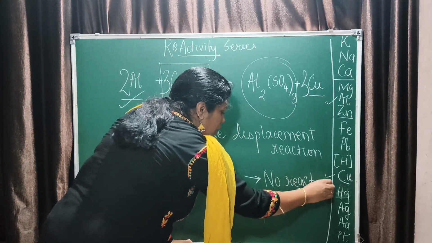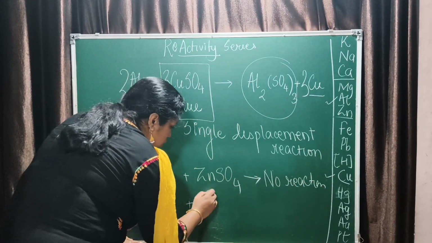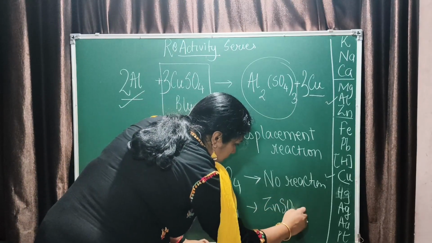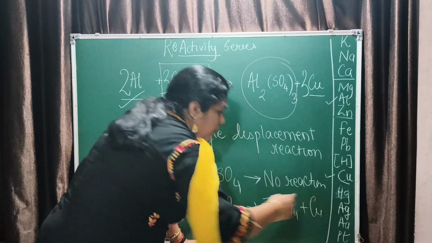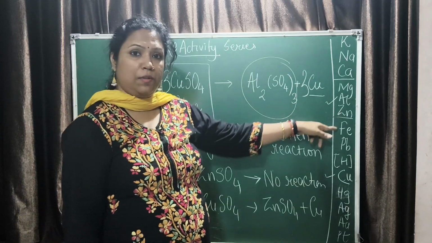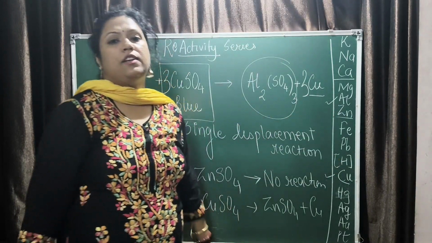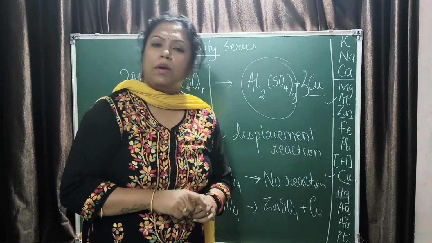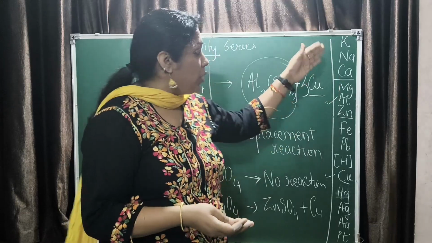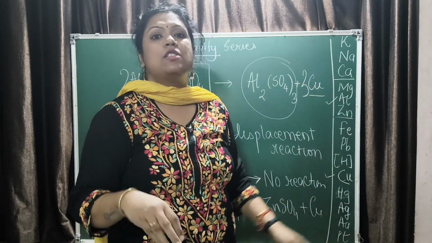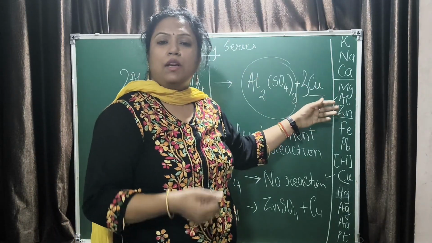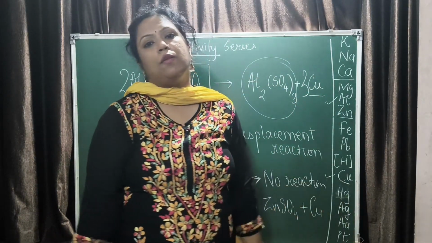But when you do it the opposite way, when you add zinc to copper sulfate, then you have a reaction: zinc sulfate will be formed and copper will be displaced. Are you understanding these two? Whichever is more reactive will be able to displace the less reactive metal from its compound. Why do metals form compounds? Because they want to be stable, correct? That provides them stability. So who has the priority of getting stable? The one which is more reactive, more aggressive. So the metals which are more reactive displace the less reactive metal from their solution.